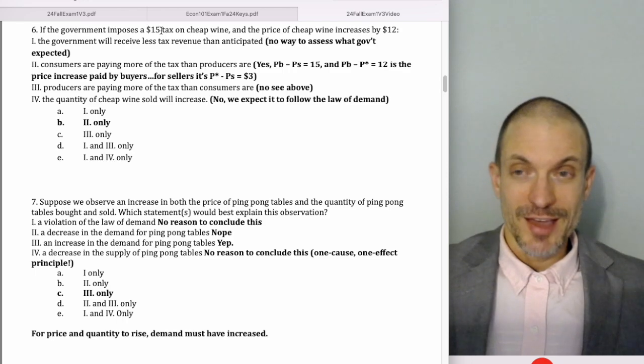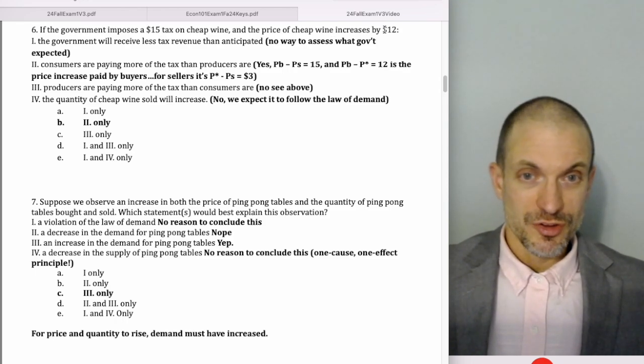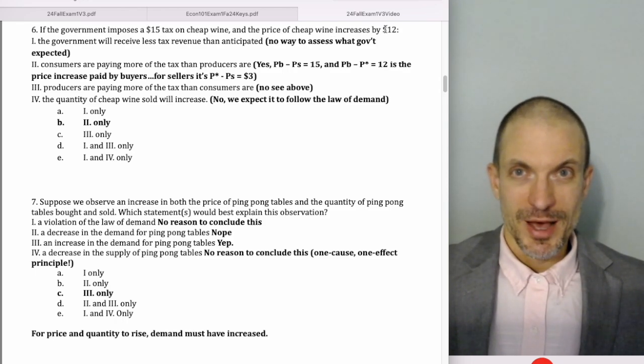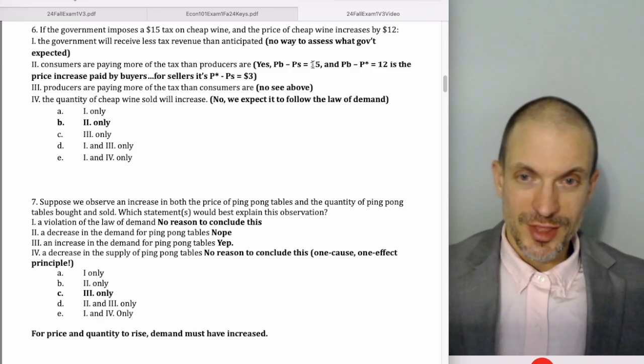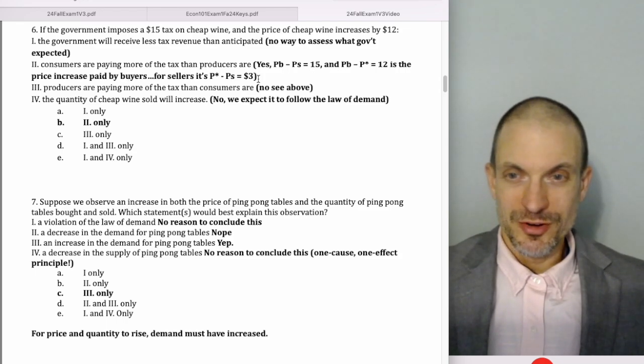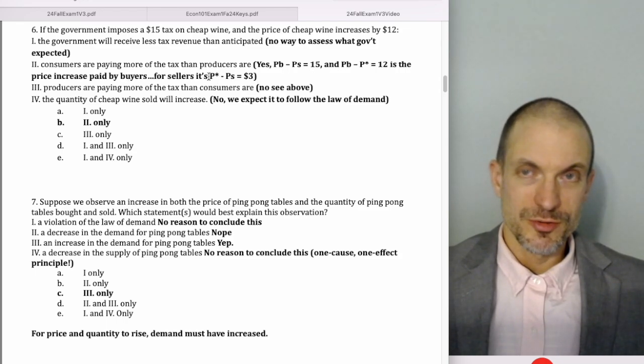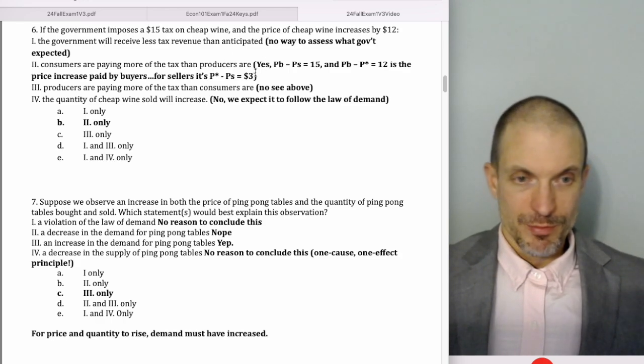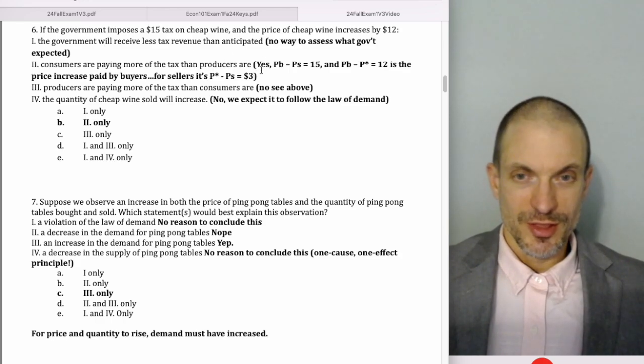Yes. So if the tax is $15 and the price increases by 12, we know the price paid by buyers has risen by 12, because then it'll be PB minus P star is 12, the price paid by buyers, and then the price that sellers receive will fall below the equilibrium price, whatever that is, by 3, so that the distance between them is 15.